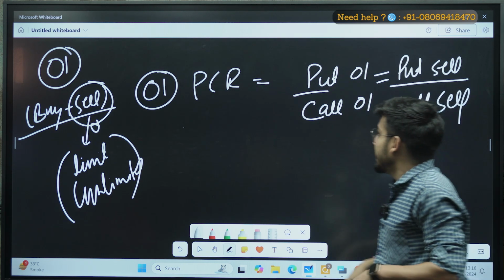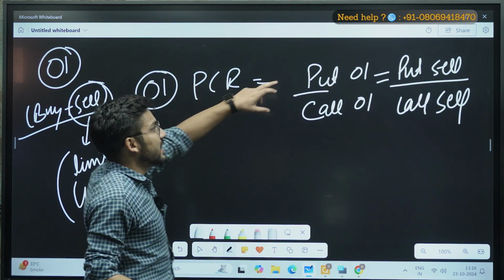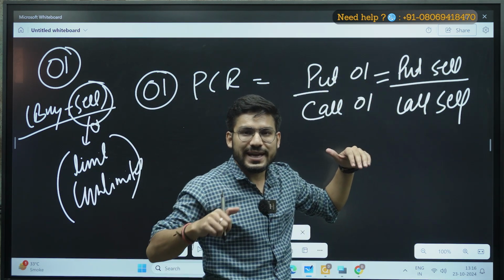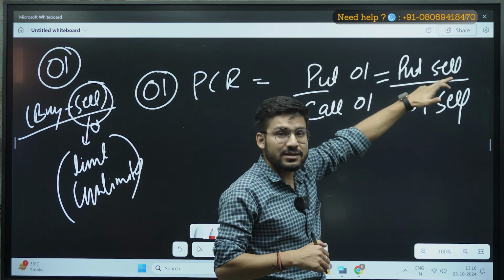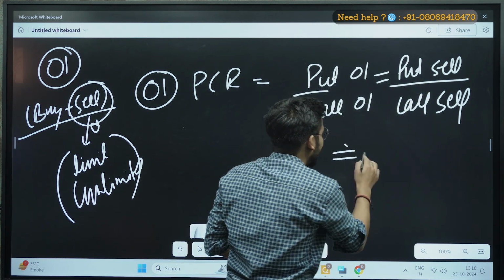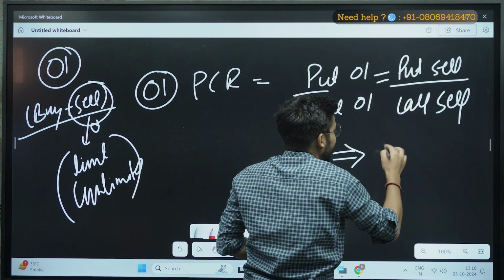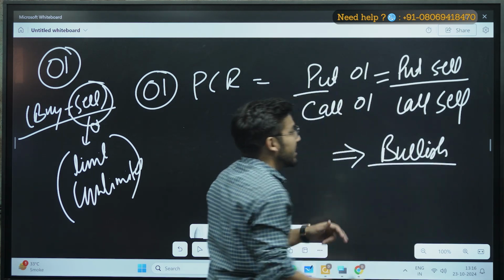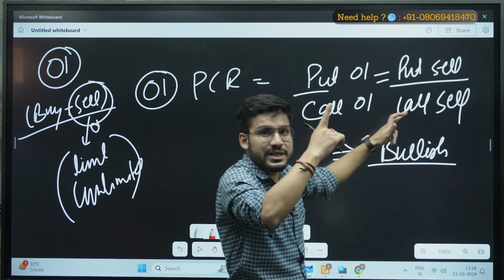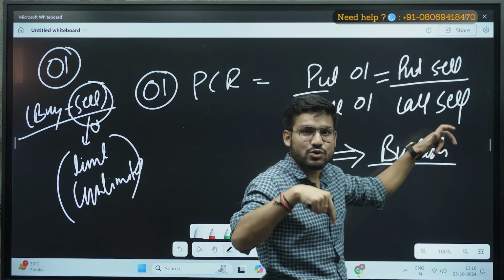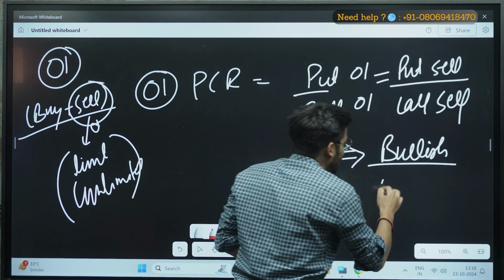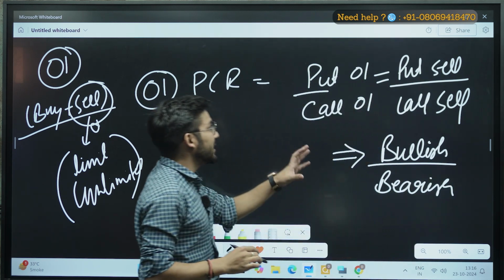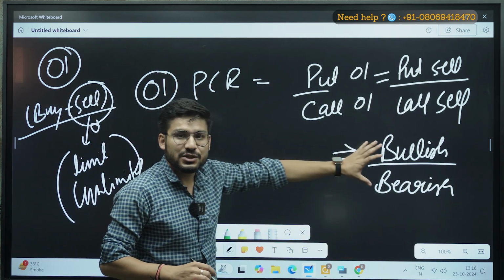Now in OI PCR, if there are put sellers, put means the market will go in the negative side, and if there are sellers, they want the market to go in the upward direction, so it means my market will go in the bullish direction. Similarly, call means the market will go in the upward direction, and if someone is selling that, it means the market will go in the bearish direction, right? So I have interpreted the OI PCR in simplest form.